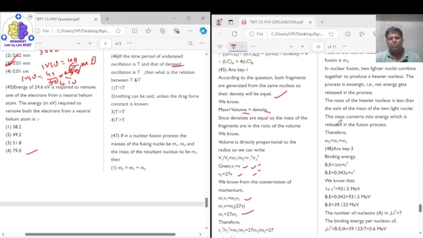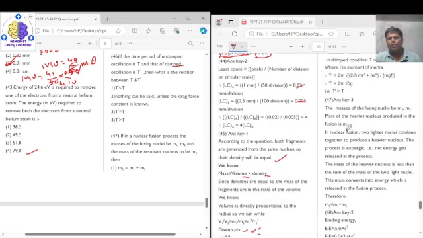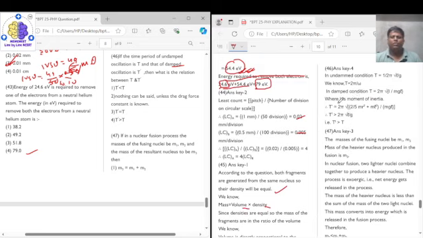The correct answer is option 4, that is T dash is greater than T. The time period for a damped oscillation is more than the time period for an undamped oscillation, because in damped oscillation the moment of inertia also comes in, so the numerator becomes greater and the time period becomes more.